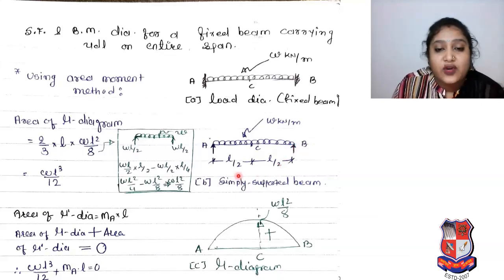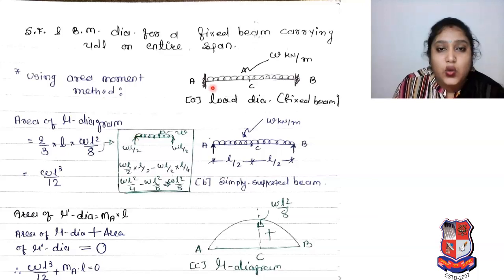Okay, so for that we have to draw the Mu diagram. For a simply supported beam with UDL, our moment diagram will be in a parabola shape and the maximum will be WL square by 8. Okay, so there is a question in your mind, how is it WL square by 8? So here I give a simple simplification.